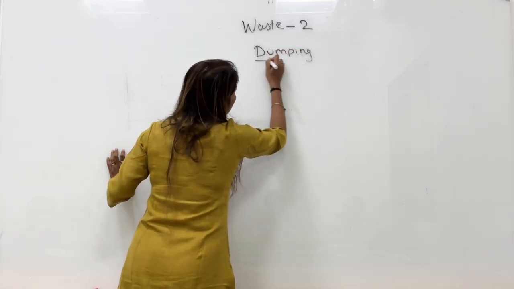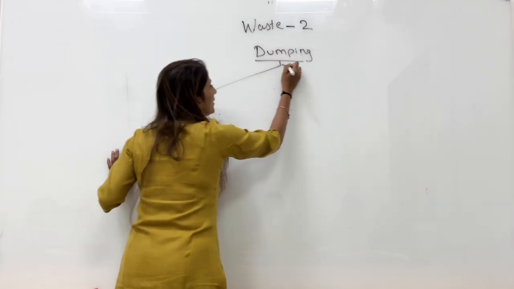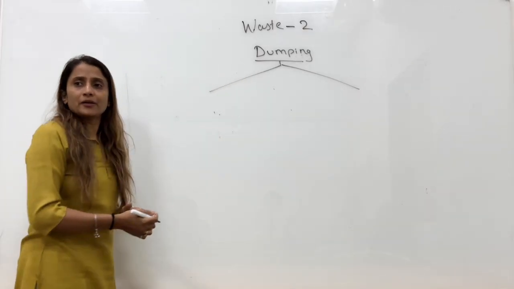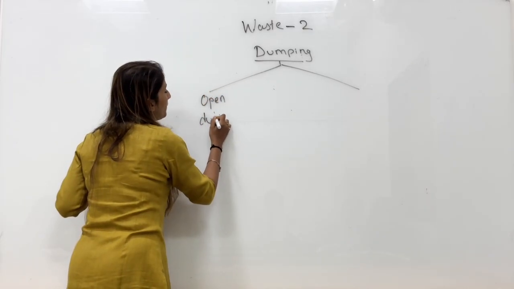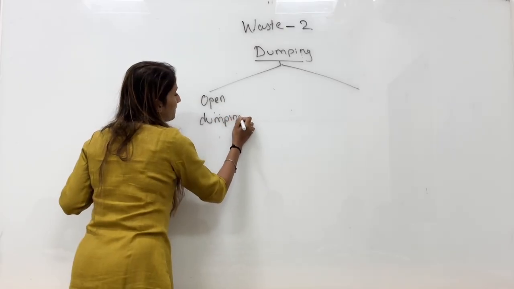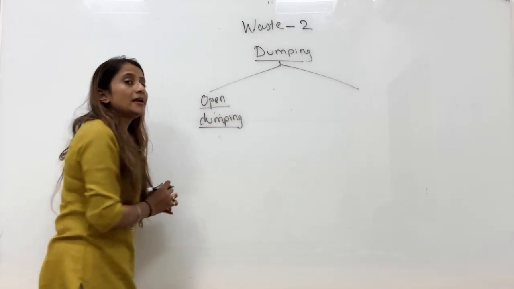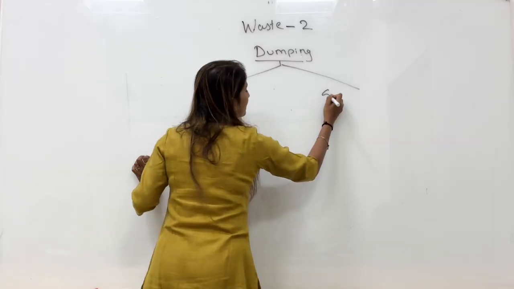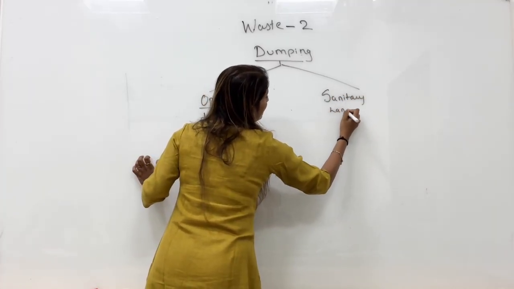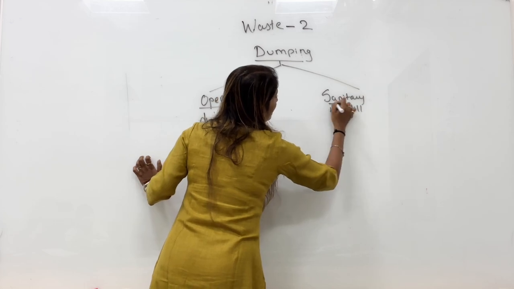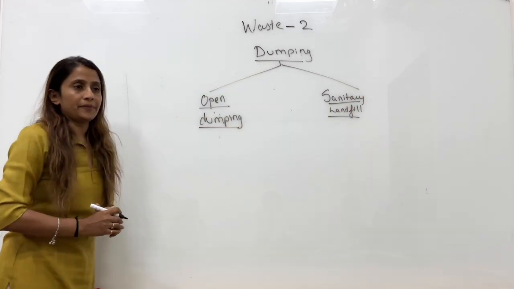When I say dumping, there are two types of dumping. The first is open dumping, and the second type is sanitary landfill dumping. They both are dumping only.